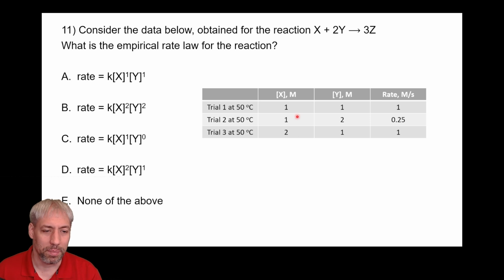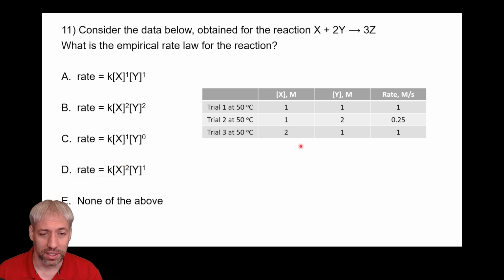This is an interesting reaction type. Let's take the scenario where we keep the concentration of Y constant, and then we double the concentration of X, and we notice that the rate doesn't change. What that actually tells us is that this reaction is not dependent on the concentration of X in any way. And so X to the 0 is the only possible answer. It is none of these, so the answer is E, none of the above. But the question is, what is the actual rate law? We know rate is equal to k times the concentration of X to the 0, so none of these can be it.